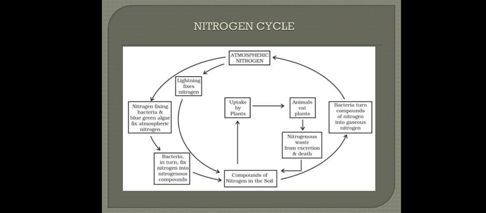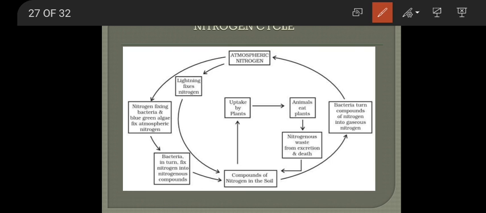In this diagram, we can see atmospheric nitrogen. How does it reach the soil? You can see that by the process of lightning and by nitrogen fixing bacteria and blue-green algae, atmospheric nitrogen is converted into compounds of nitrogen in the soil. So here you can see two ways.